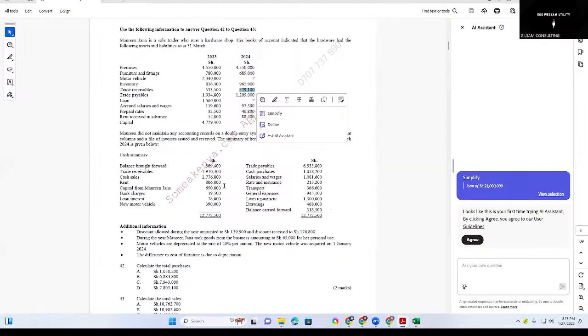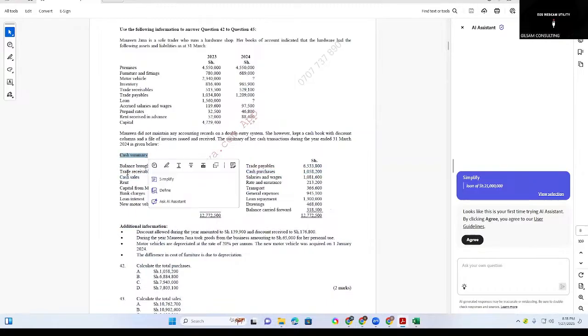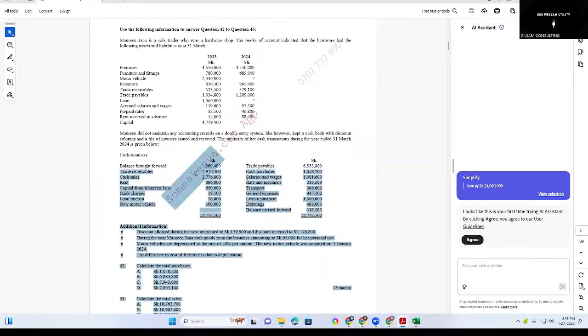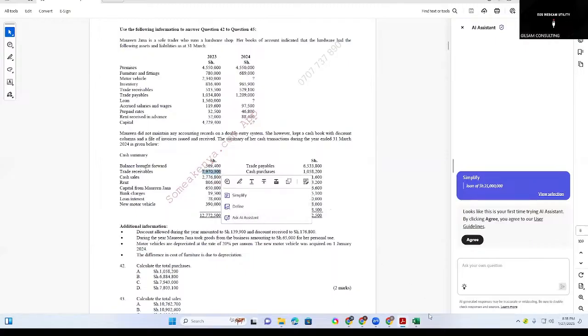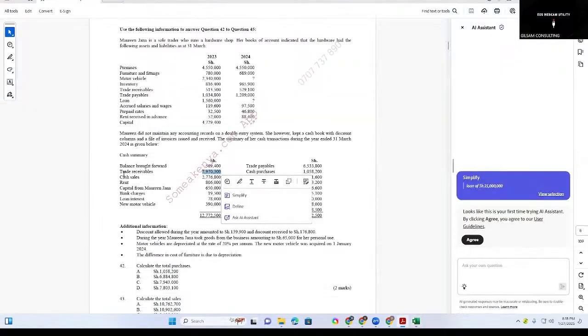So if we go to cash sales, we don't consider the cash sales, but if you look at the cash summary here, there is a payment from the trade receivable of 7.9. So I will copy this, debit our sales ledger control account. Account affected is cash. And then what else do we need here? For the sales ledger control account, we don't need anything.